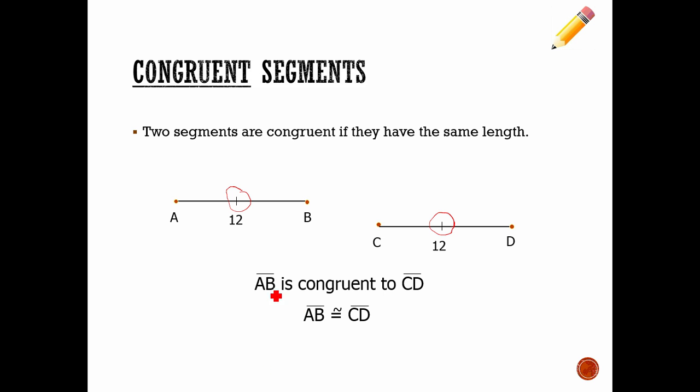Underneath there, make sure that you get this part in your notes too. Notice segment AB is congruent to CD. In symbolic notation, we typically write it like this underneath. Notice it's still segment AB, but instead of writing the words is congruent to, there's a symbol. There's the equal sign, meaning equal length, but a little squiggle above it because we're not talking about equal segments, we're talking about equal lengths. So segment AB is congruent to segment CD there. So that might be new to you. I'm not sure of your background experience if you've seen that congruent symbol before, but that's something we're going to use quite often this year.